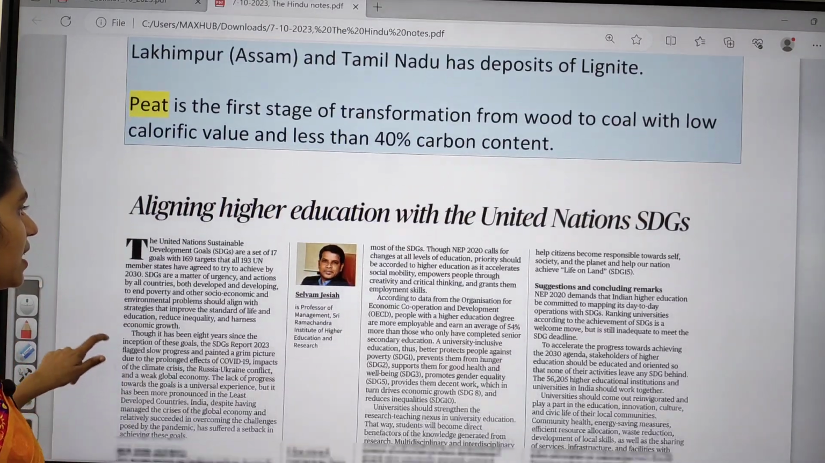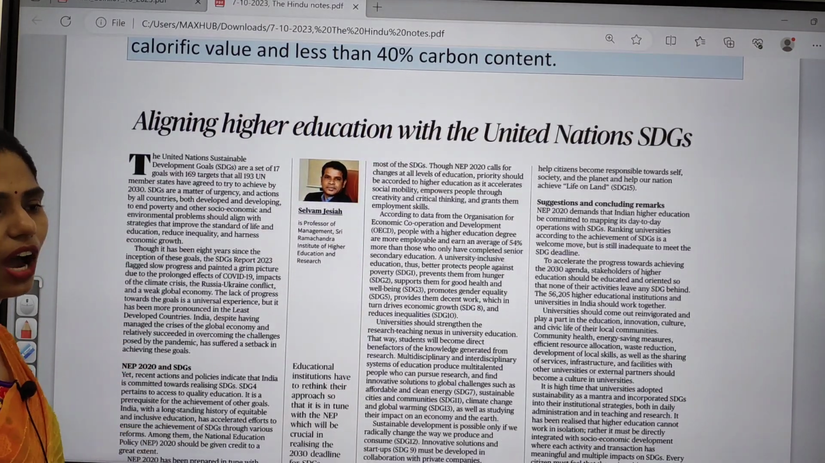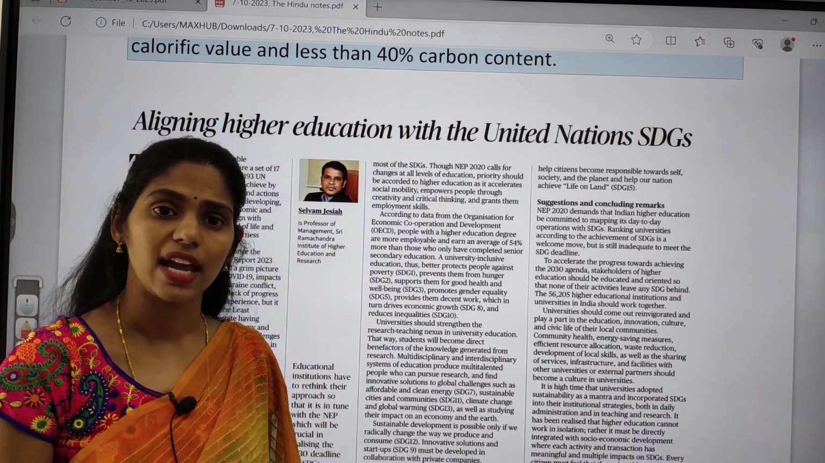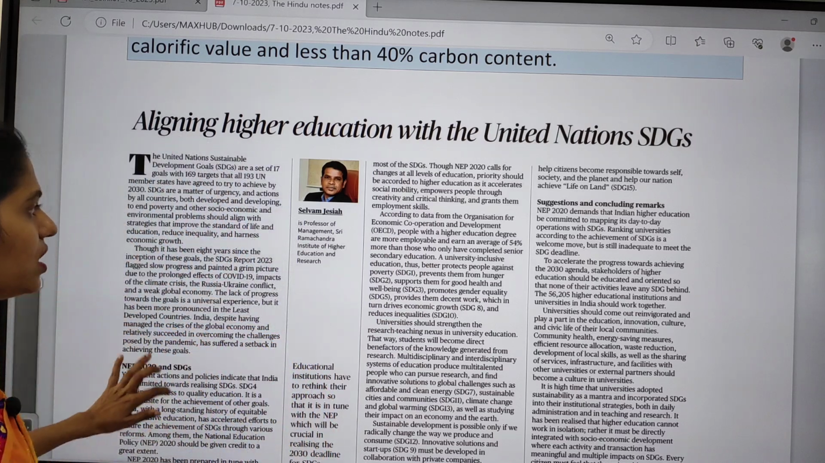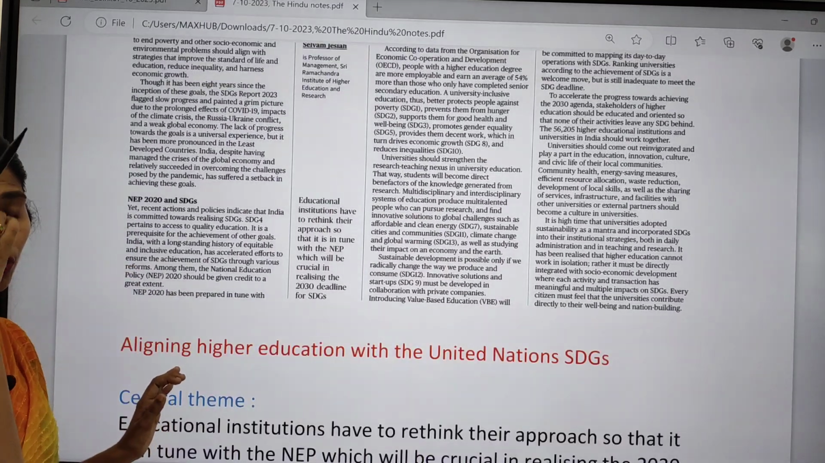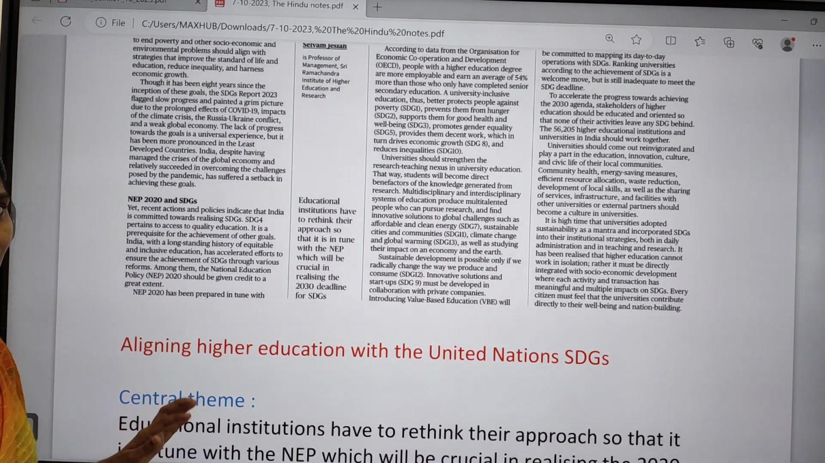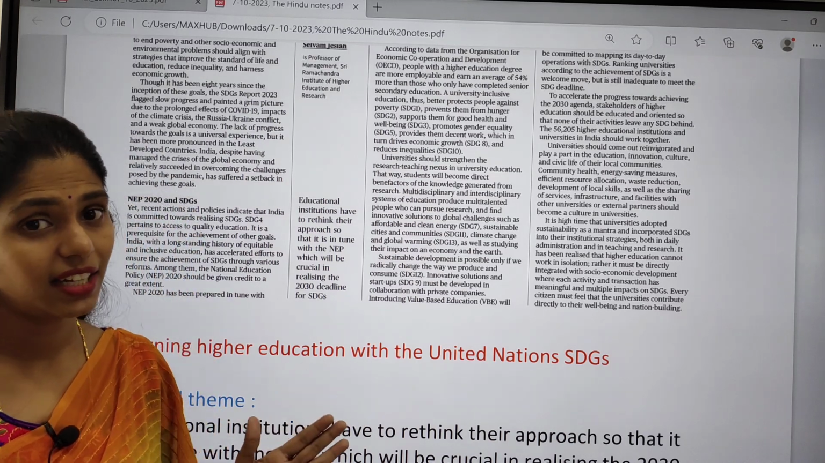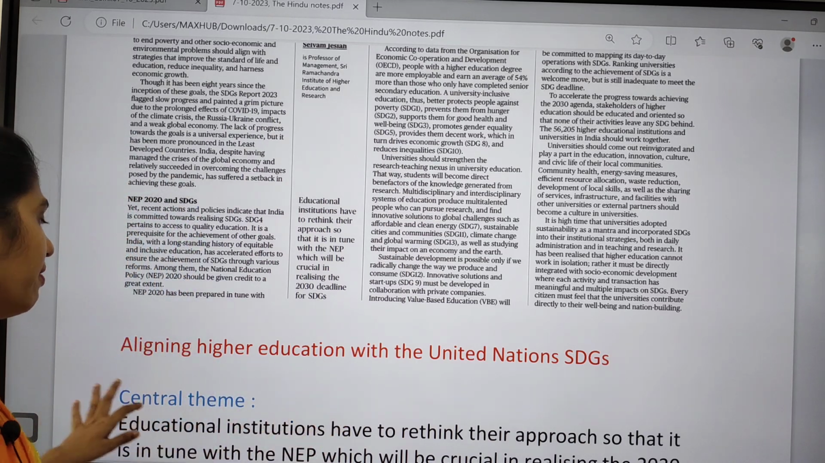The next topic is about education and how education will be helpful in attaining the United Nations Sustainable Development Goals. This topic is of utmost importance, and I found the idea given by the author very important, and you have to understand this. I spoke about the idea in the introduction itself.